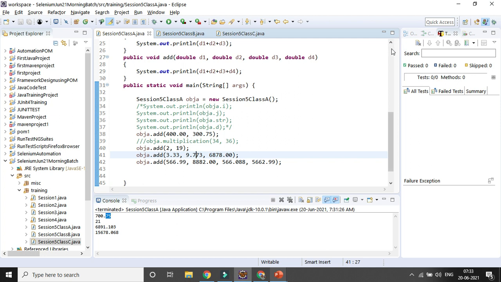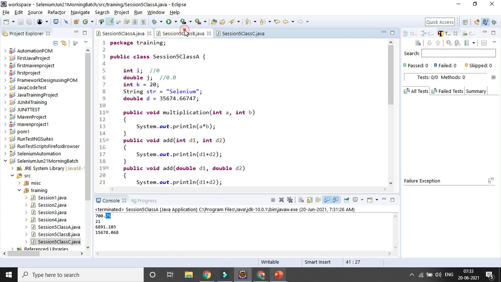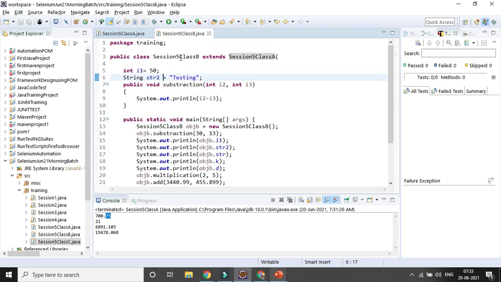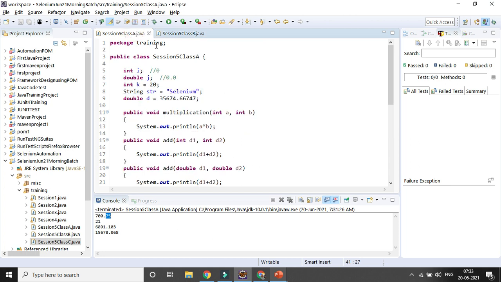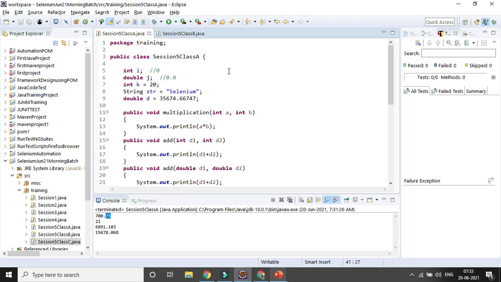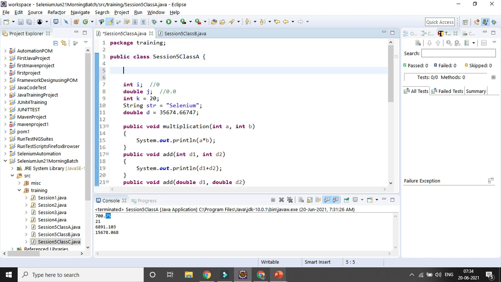So these are the two classes. This is my parent class and this is the child class. Forget about class C. So these are my two classes, this is my parent class and this is my child class, where I am extending the parent class. So in the child class, let's create a method here. Suppose public void, say test method.